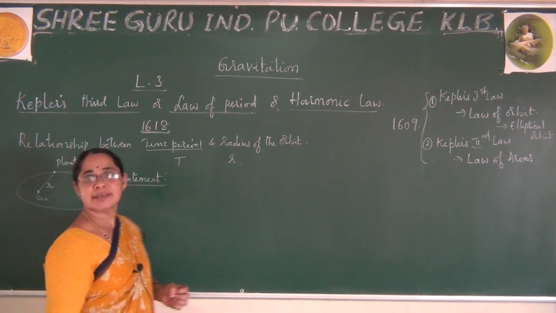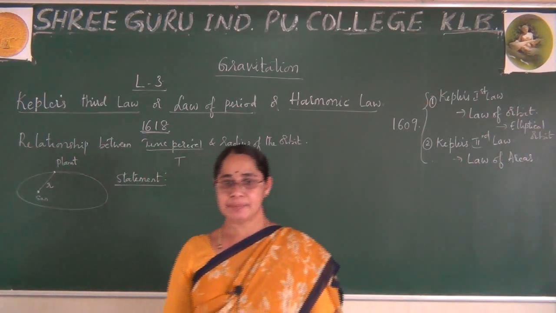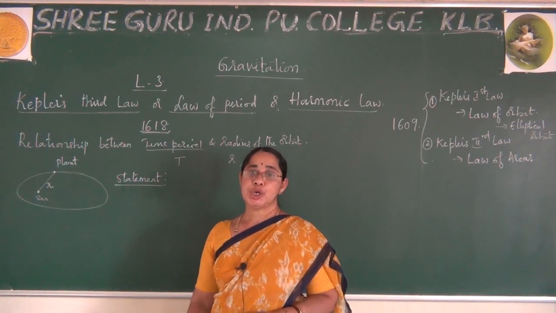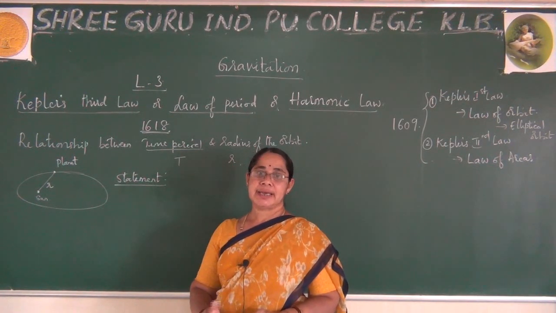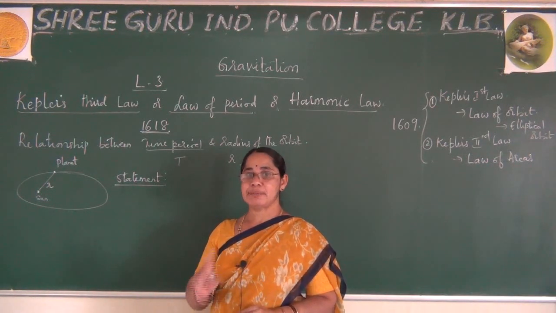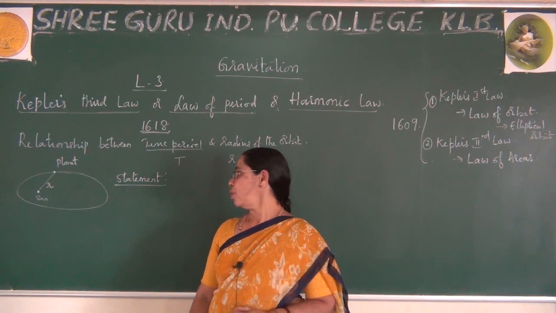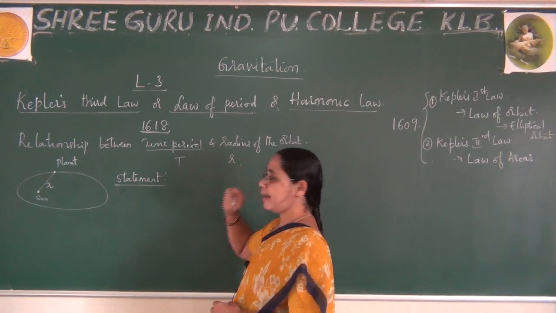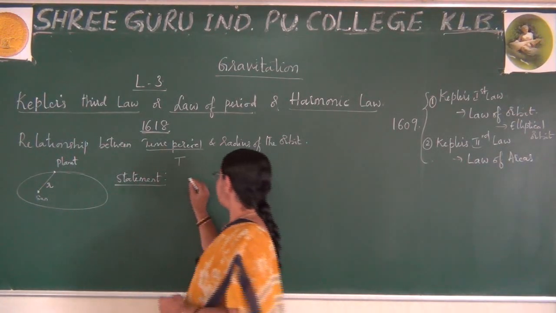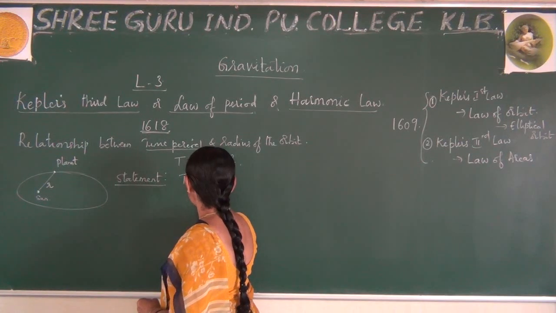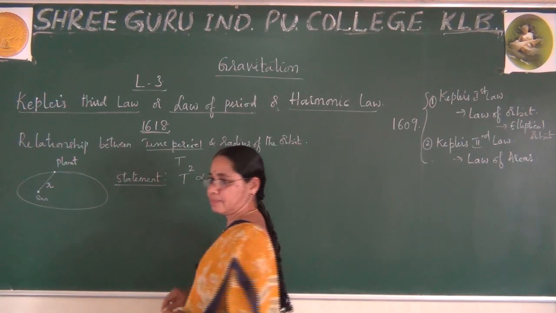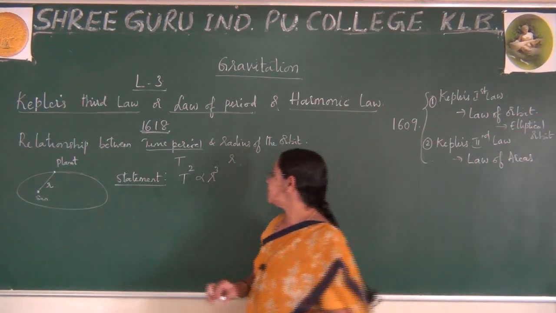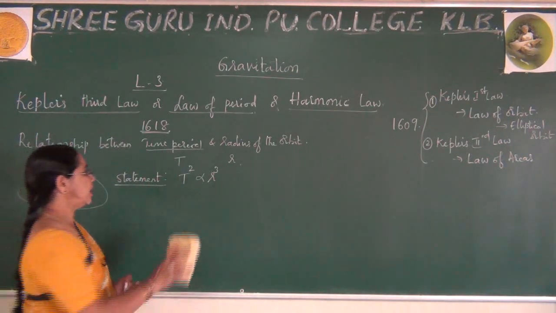The square of the time period is always directly proportional to the cube of the semi-major axis, nothing but the cube of the semi-major axis of the planet. Okay, what do you mean by this? Here I have written r. If I take the radius, the square of the time period is proportional to r cube. Right? Now just observe, I first write the statement and then this expression.